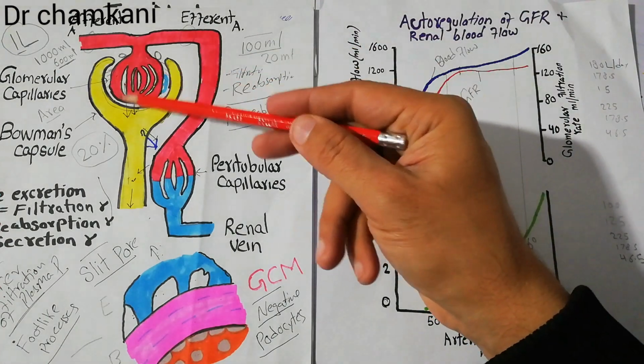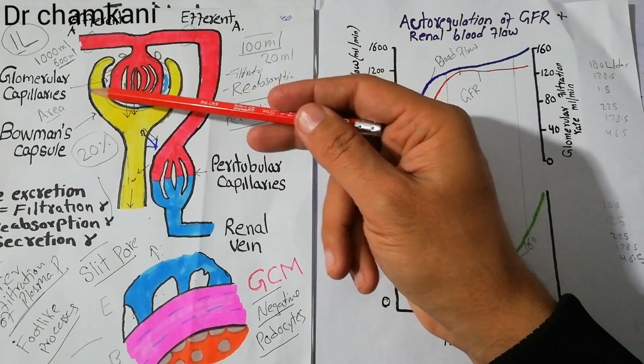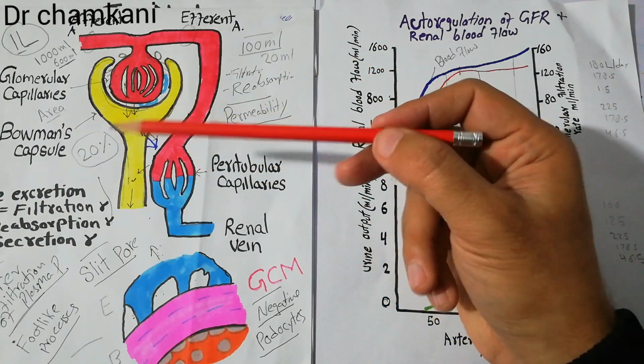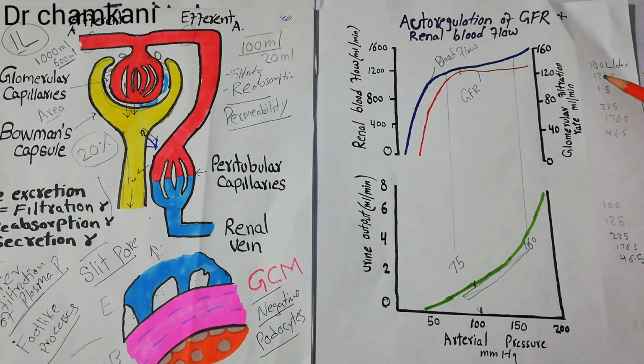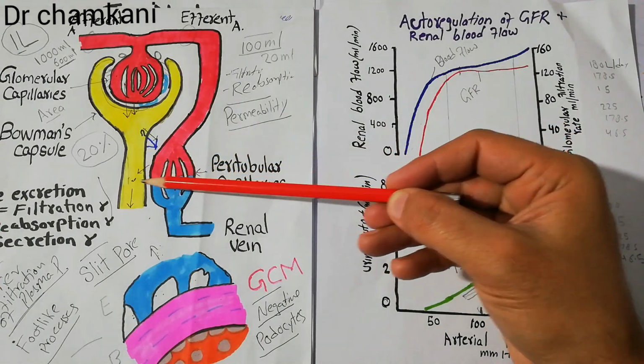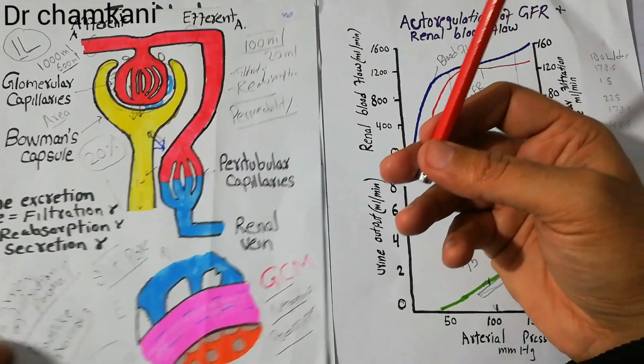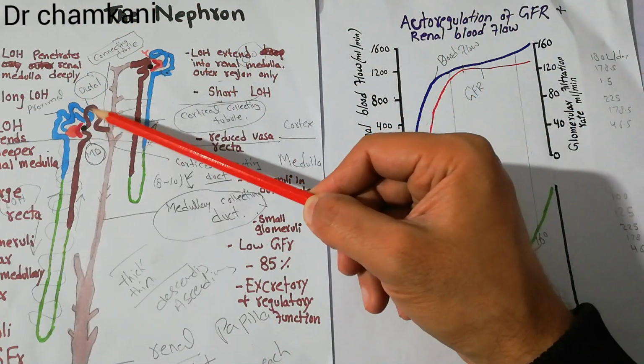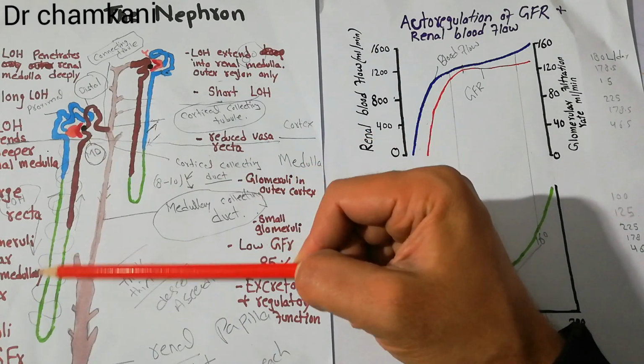So here the fluid is filtered. Around 180 liters of fluid is filtered in the nephrons in a single day. Out of that 180 liters, around 178.5 liters are absorbed back into the peritubular capillaries. So we discussed in this nephron that filtration occurs here, and when the filtrate starts moving in the tubule, some